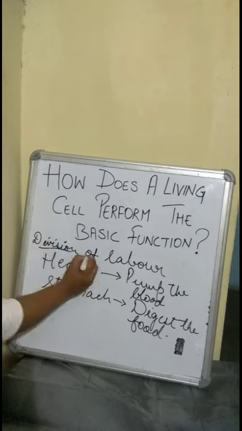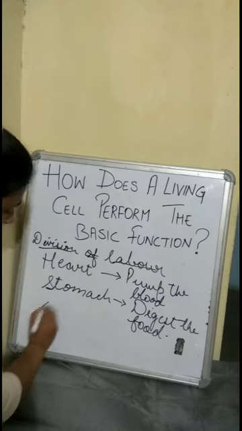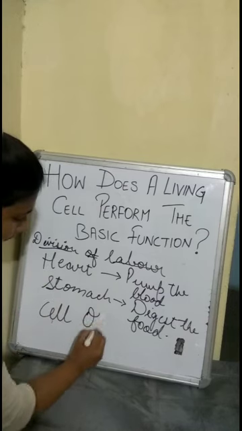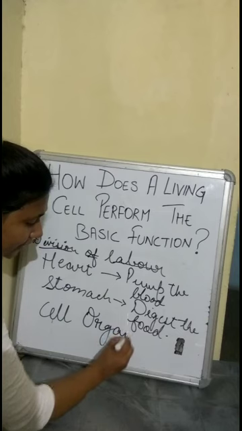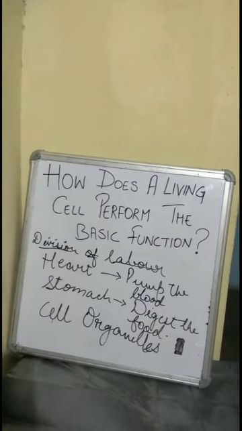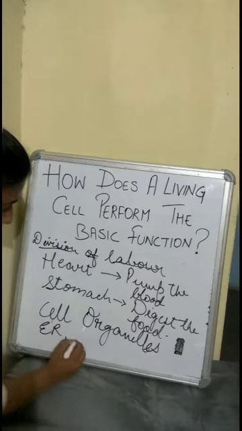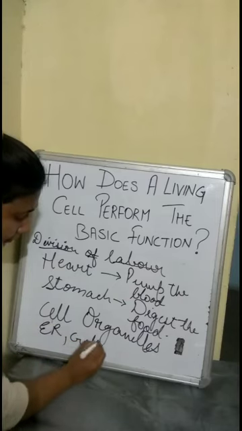Similarly, this division of labor is present in each cell, through the different types of cell organelles. How is the division of labor there in each cell? Through the cell organelles. There are various types of cell organelles present inside the cell, such as mitochondria, ER (endoplasmic reticulum), and Golgi body.